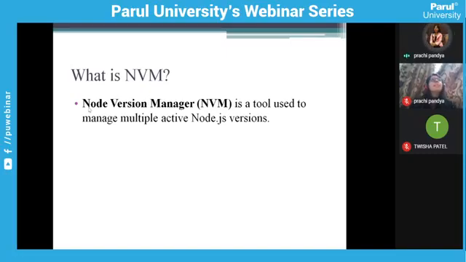We are using Express for Node.js applications because it is a popular framework, and most companies use it as the backend in their Node.js projects. And last, we saw NVM, the Node Version Manager, so we can use different versions of Node.js in our project as per our requirement. So this is all from my end.